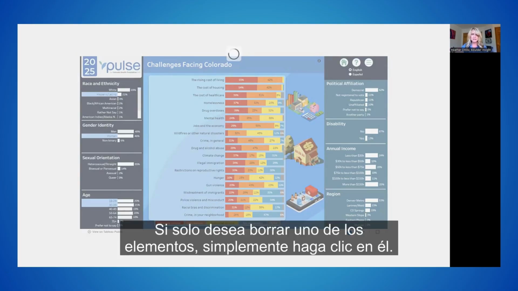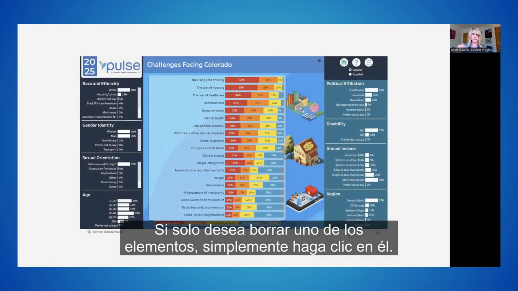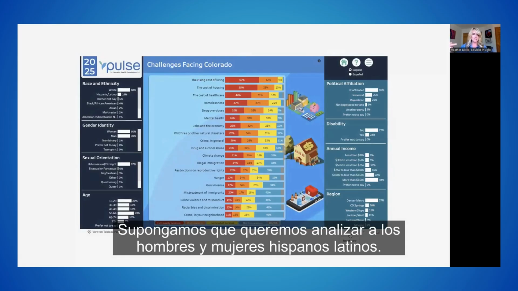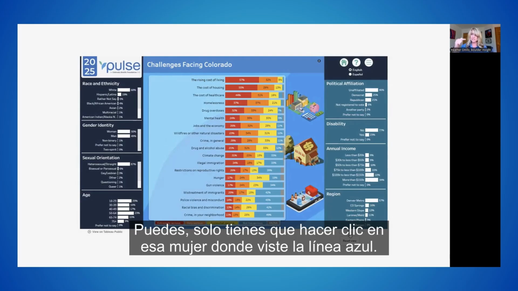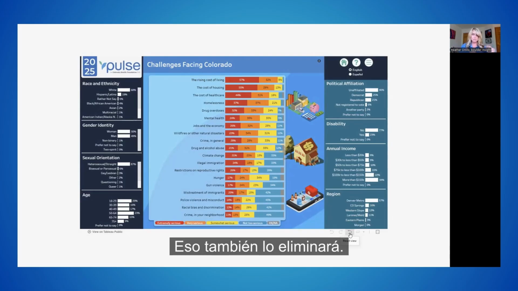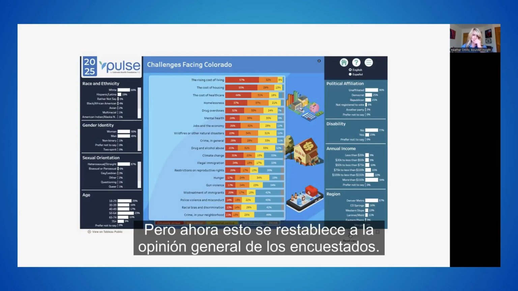If you only want to clear one of the items, let's say we want to look at Hispanic, Latino men and women, you could just click on that woman where you saw that blue line, that will remove it as well. But this is reset now to the overall view of the respondents.